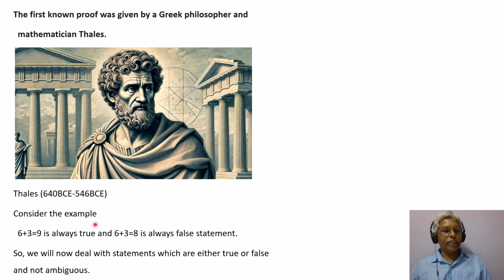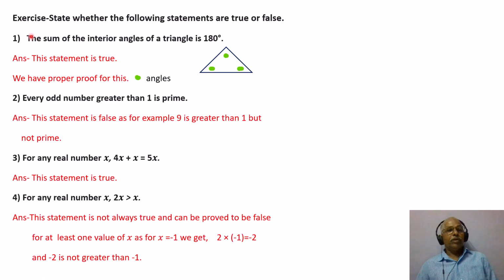Now consider these examples. 6 plus 3 is 9 is always true, and 6 plus 3 is 8 is always false statement. So we will now deal with statements which are either true or false and not ambiguous.